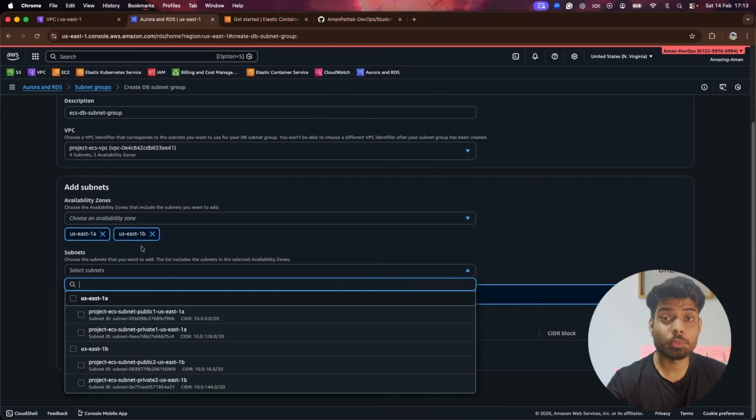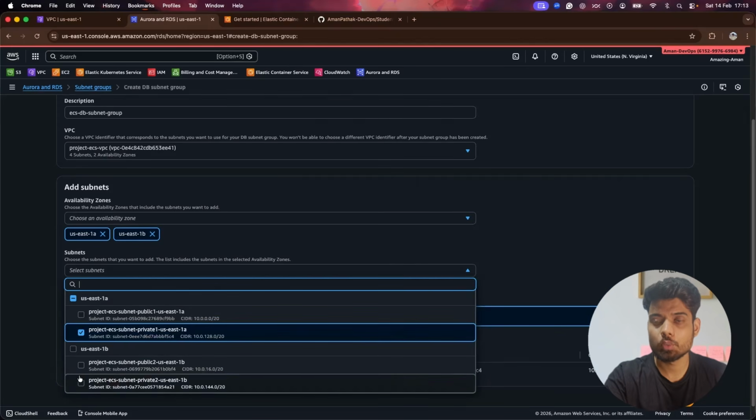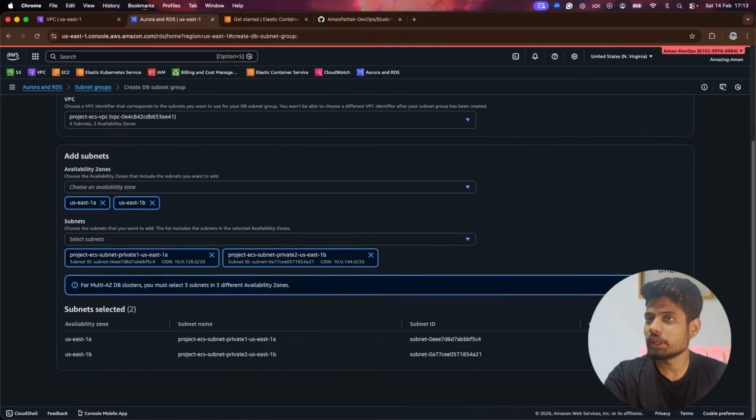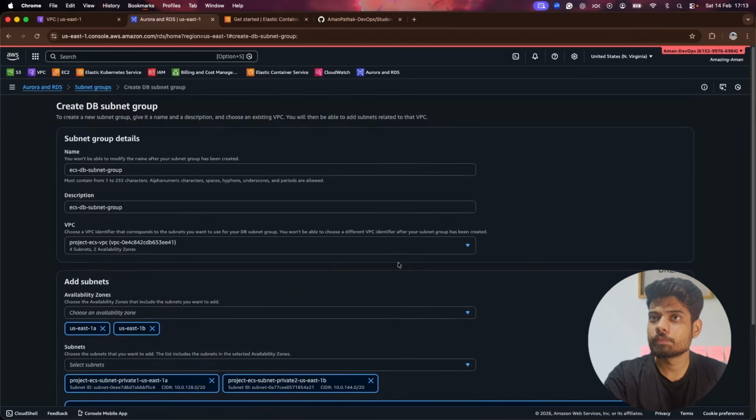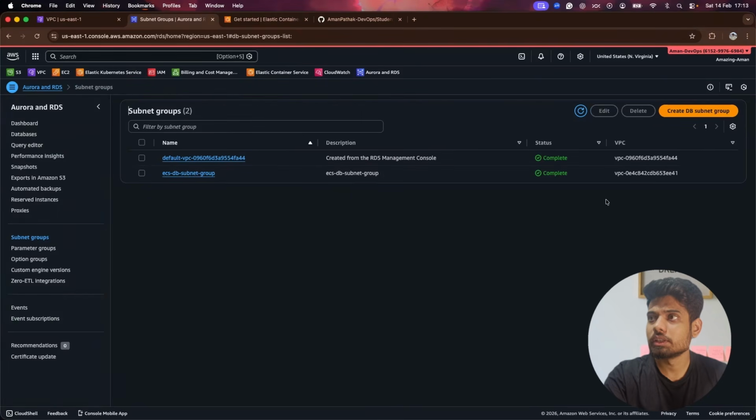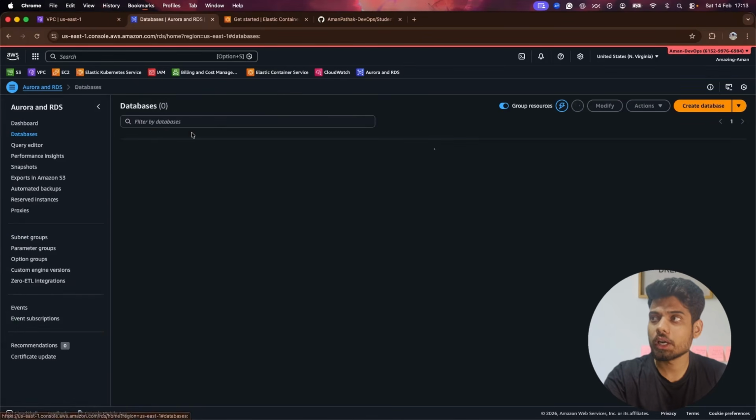Now we have to make sure that we select the private subnets only, so our database won't be accessible outside of the network. So I'll click on this. In us-east-1a, I have private subnet 1, and in us-east-1b, we have private subnet 2. After that, I'll click on create, and it is created. Now, once it is configured, we can create our RDS.